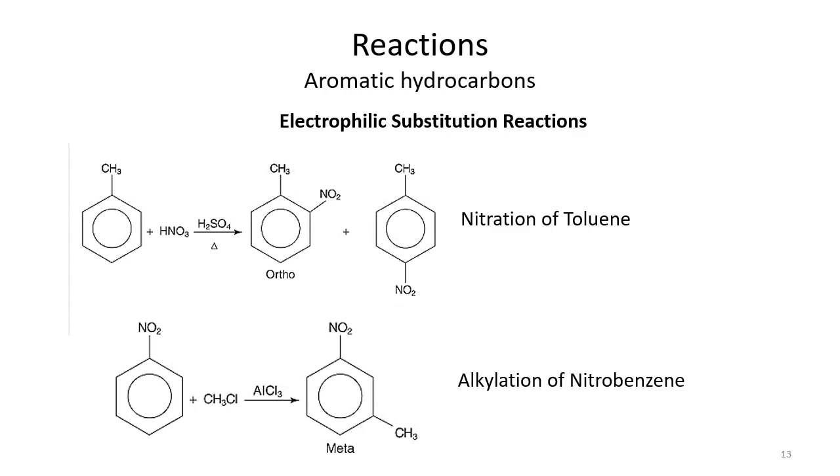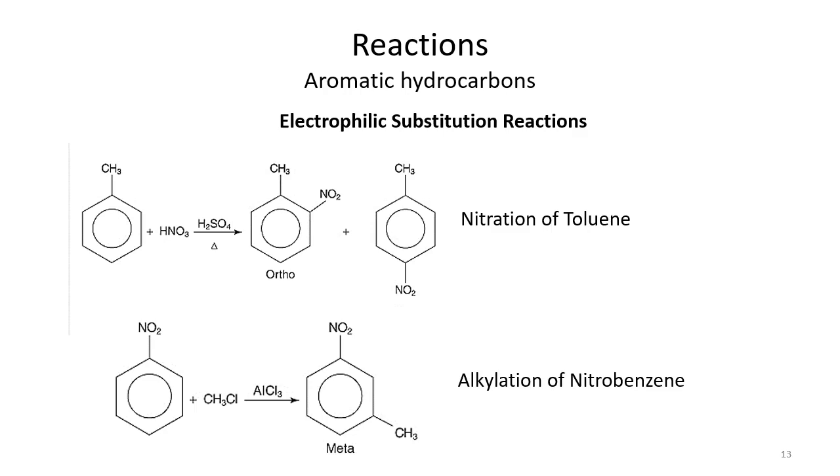But if you carry out the Friedel-Crafts alkylation of nitrobenzene, the nitro group has an electron deactivating effect, so it decreases the electron density on the benzene ring. Methyl has an electron donating nature, but the nitro group is electron poor because nitrogen has multiple bonds, so it withdraws electron density from the benzene ring.